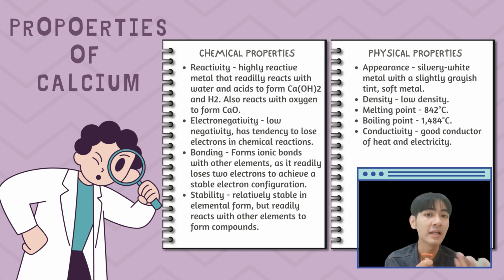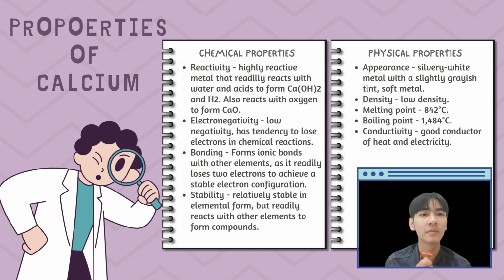Second, we talk about the electronegativity. Calcium has low electronegativity but has a tendency to lose electrons in chemical reactions. Third, we talk about the bonding. Calcium can form ionic bonds with other elements as it readily loses two electrons to achieve a stable electron configuration. Lastly, we talk about the stability. Calcium is relatively stable in elemental form, but ready to react with other elements to form compounds.